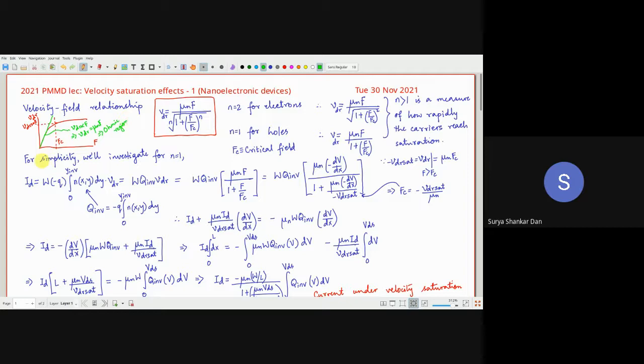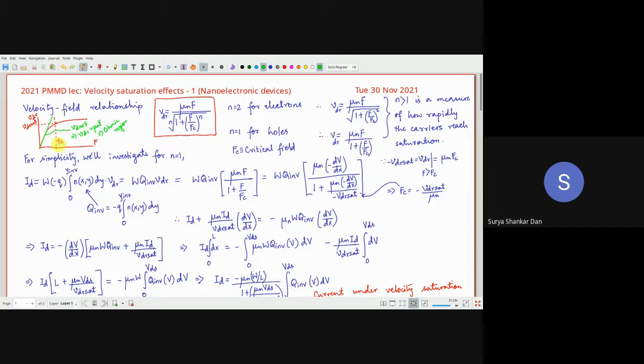Okay. So all the metals basically have FC much larger. So FC is much larger for metals, and that is the reason why no matter how much field you apply, you are always going to stay in this ohmic region. So metals are always ohmic. Okay, they are conductors. Now, in case of semiconductors, however, this FC is comparatively lower in comparison with the metals.